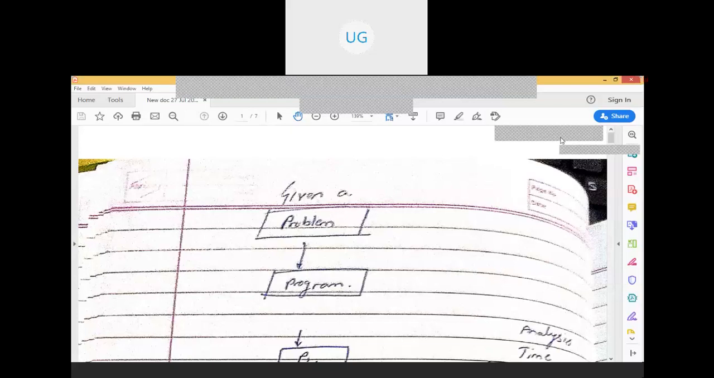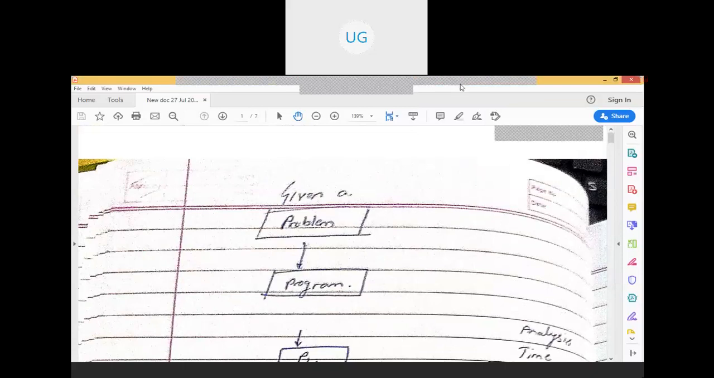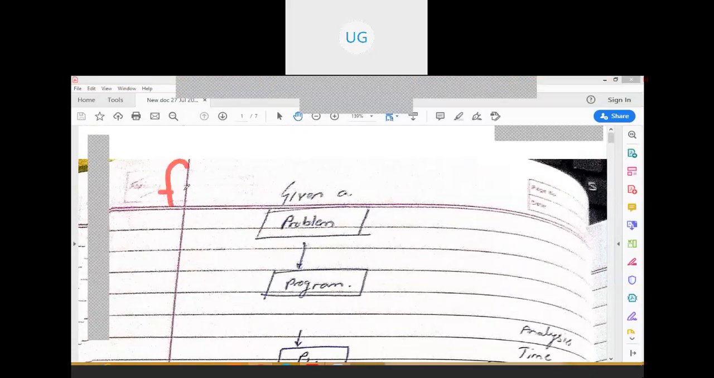Okay. So in today's lecture, we are going to see how f of n varies. We will be looking at the algorithmic behavior.